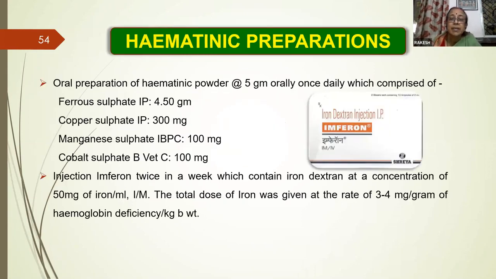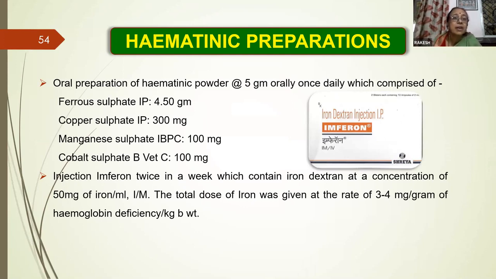The hematinic preparations, the ready-made preparations, as you all know, is Imferon injection. Imferon can be given twice a week, which contains iron dextran at a concentration of 50 milligram of iron per ml. It should be given deep intramuscular. Total dose of iron is given at the rate of 3 to 4 milligram of hemoglobin deficiency per kg of body weight.